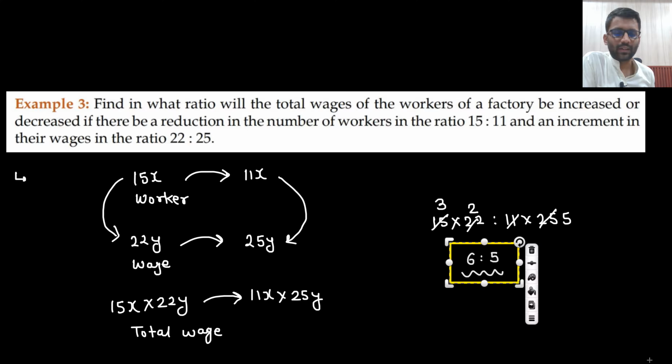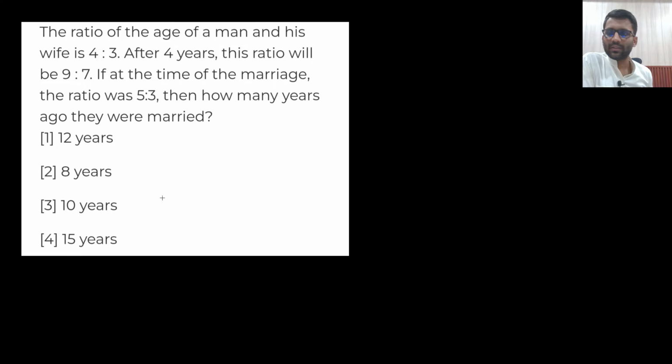So let's move to the next problem now. Let's see this one. The ratio of the age of a man and his wife is 4:3. So the man is 4x and his wife is 3x. After 4 years, the ratio will be 9:7.